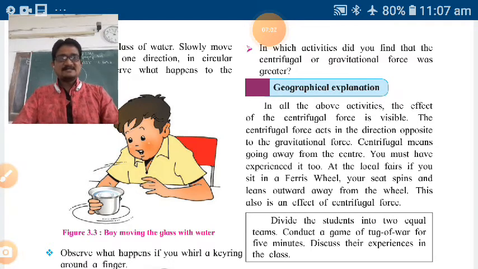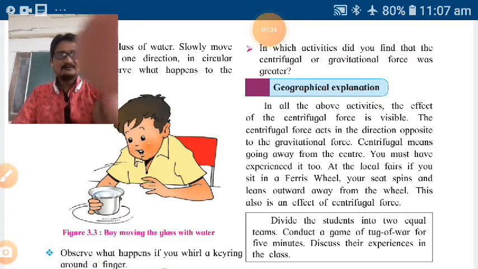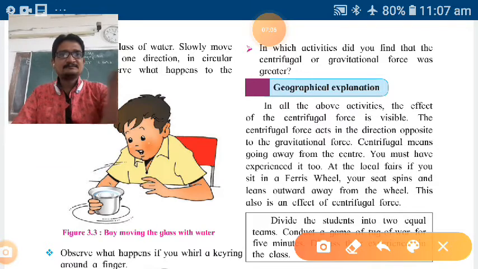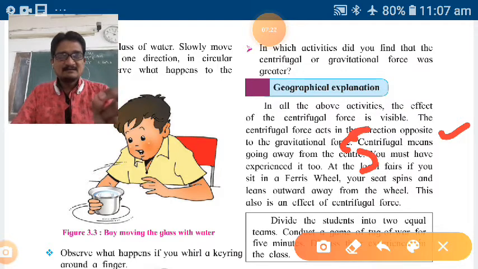Centrifugal means, note down, centrifugal means going away from the center. Note down this point. This point, centrifugal means going away from the center. What is centrifugal? Answer in one sentence. Centrifugal means going away from the center.